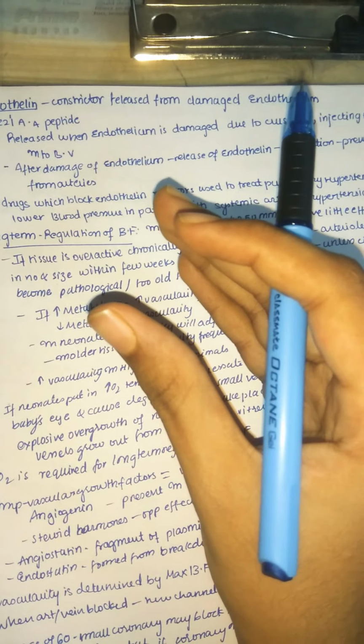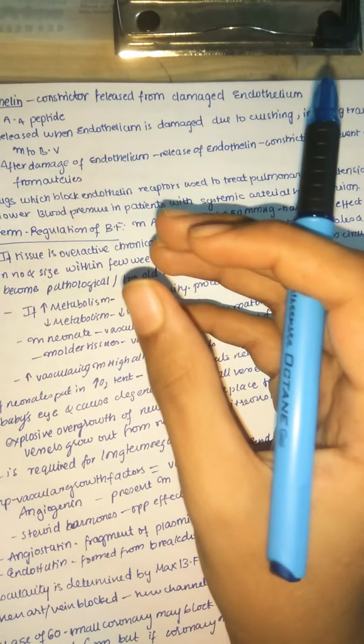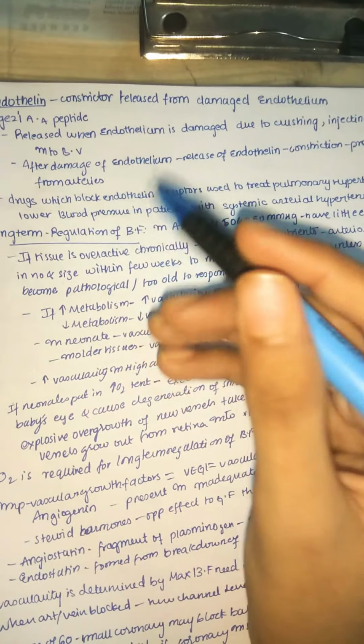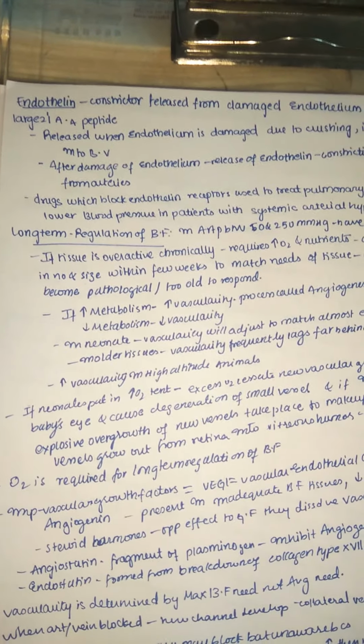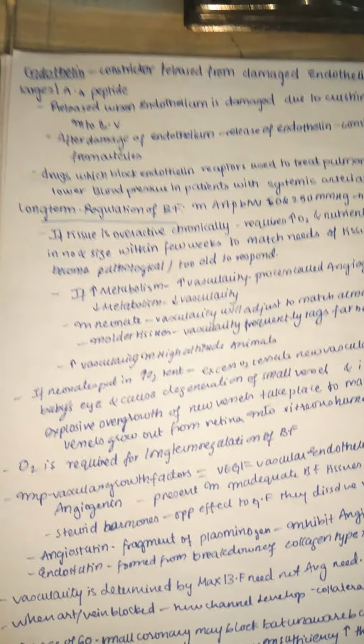After the damage of endothelium, the release of endothelin leads to vasoconstriction and prevents extensive bleeding from the arteries. Because of vasoconstriction, the blood flow is decreased, which in turn leads to a decrease in bleeding from the blood vessels.